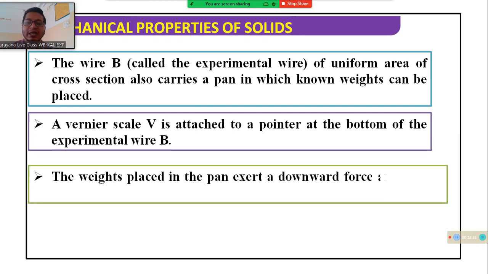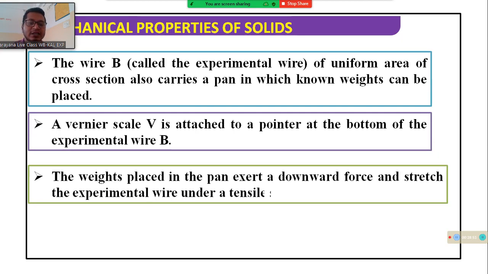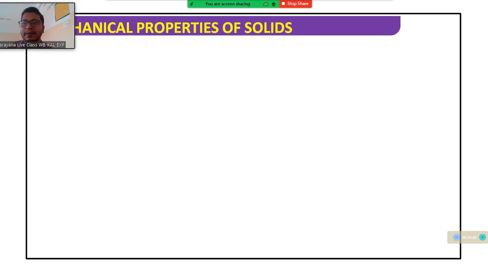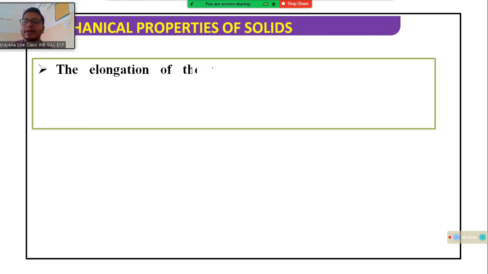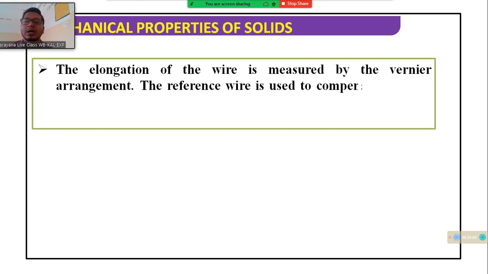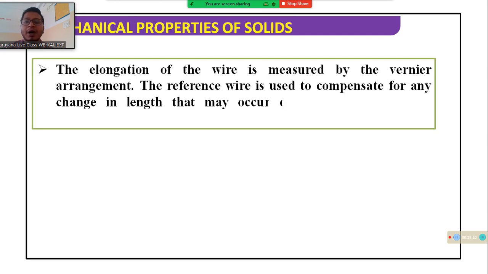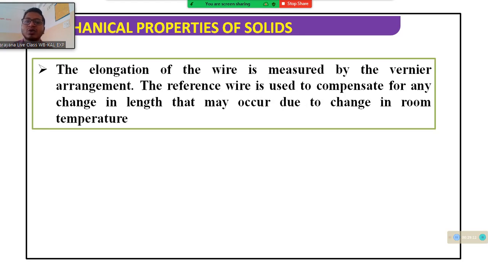The weight placed in the pan exerts a downward force that stretches the experimental wire under the tensile stress. Next, the elongation of the wire is measured by the vernier arrangement, and the reference wire is used to compensate for any change of length that may occur due to the change in room temperature. Okay.